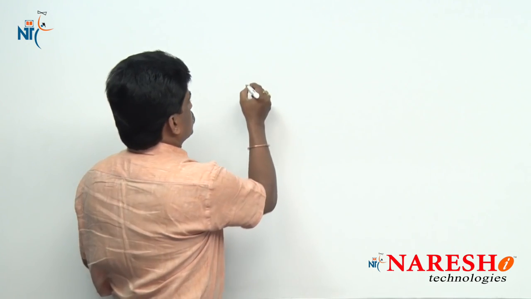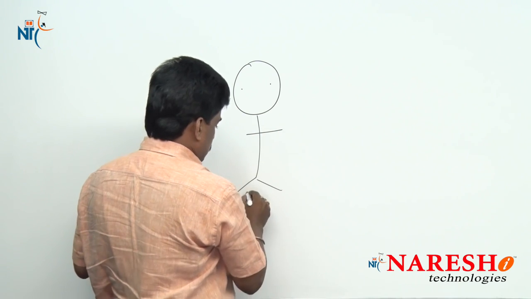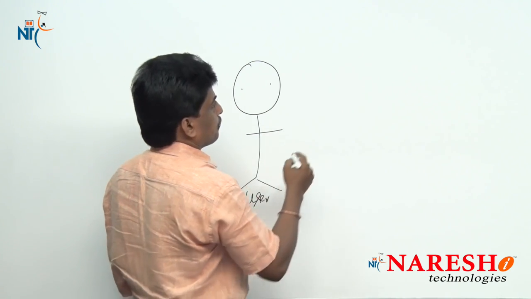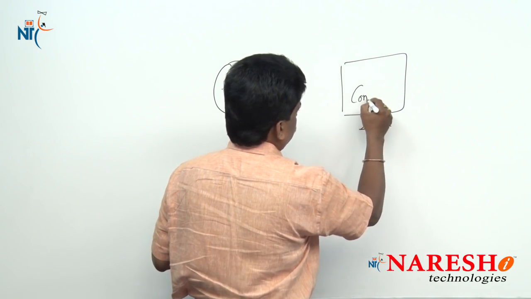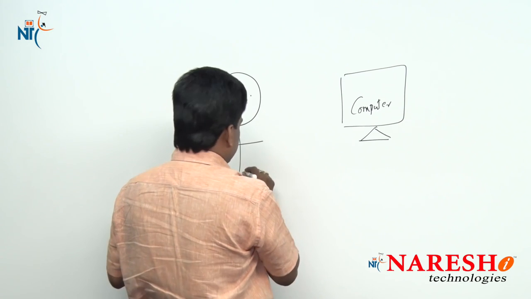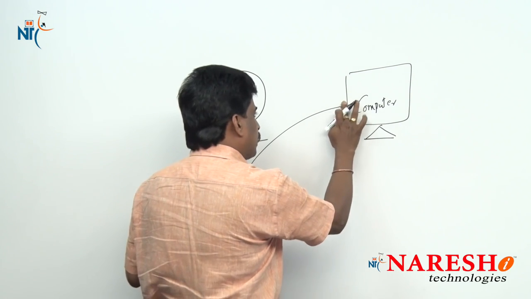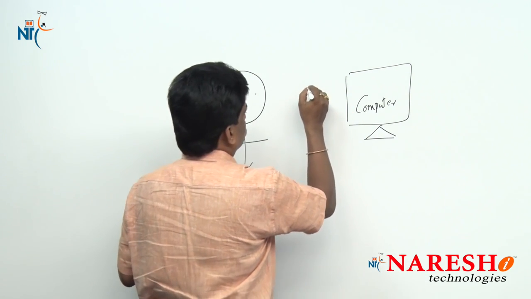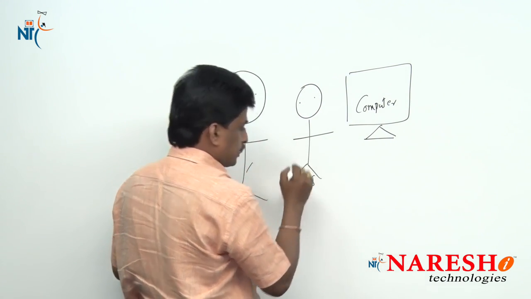If you see this diagrammatically, we can try to observe that. Let me draw a small picture. There is a user. The user is nothing but the one who is operating our system. Then you can take a computer. A user is unable to interact directly with the computer. There is a middle component which is compulsory, that is nothing but the operating system, simply we can say OS.